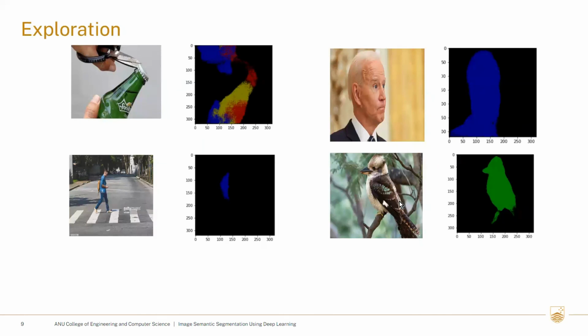We have also tested images outside the database as shown in this slide, and it results in a similar trend that is also observed within the test set, where the model has some difficulties in distinguishing between the classes household and vehicles. From the sample results here, we can also see that the model is more accurate for the person category. These results are similar to the performance of the images in the test set. Blurred edges and unseen objects such as vehicles are going to affect the judgment of the model.